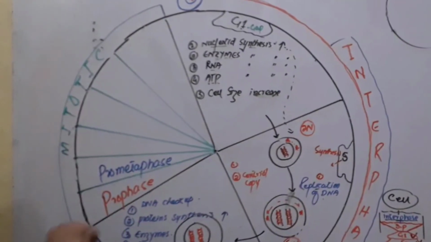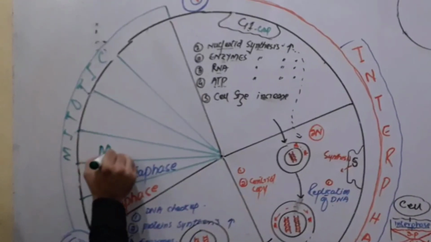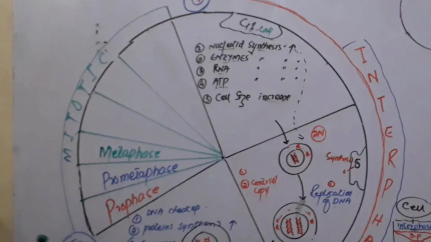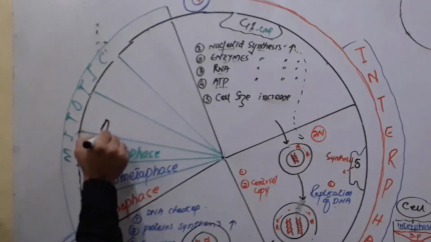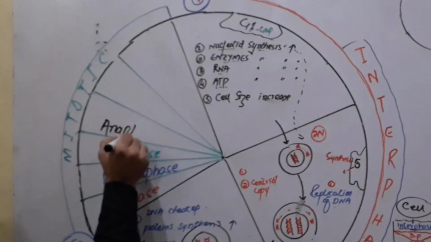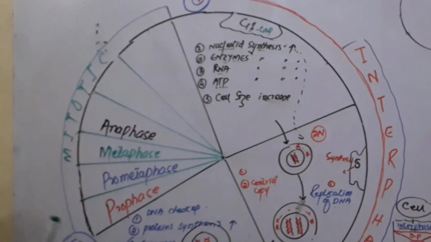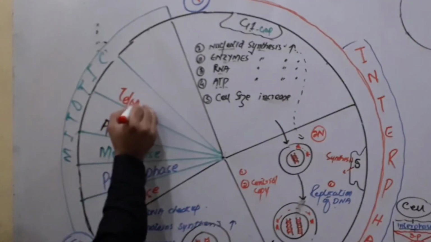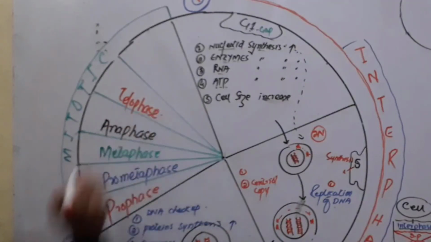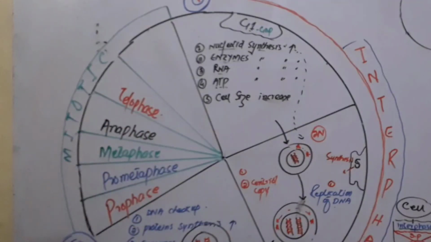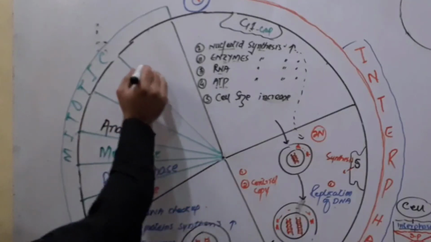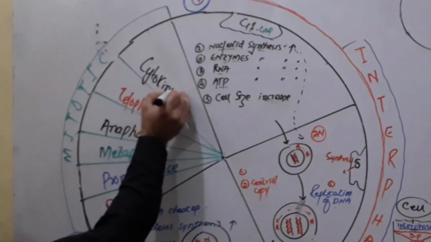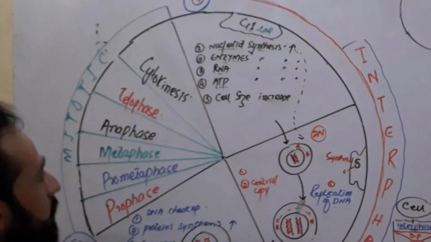And the third step that occurs is called the metaphase. And the fourth step is called the anaphase. And the last step that occurs is called the telophase. Clear? And the most important and the last step that occurs is called the cytokinesis. Clear, friends? Cytokinesis.